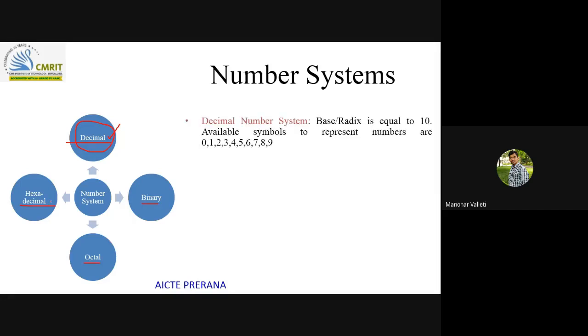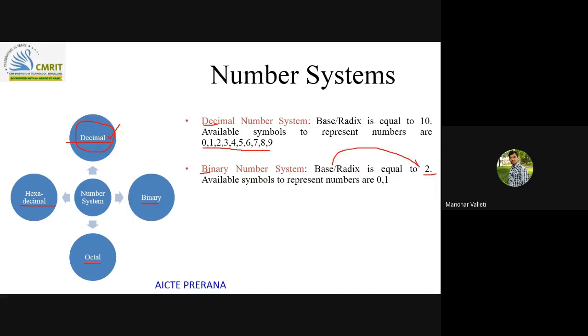In the decimal number system, deci, the name itself says that deci means 10, right? The number of unit digits in this is 10, starting from 0 to 9. In the same way in binary, the number of unit digits is 2, hence the base or radix of the particular number system is 2. The unit digits used in the binary number system are 0 and 1. And in the octal number system, octa means 8. 8 represents the number of unit digits in the octal number system, which is 0 to 7.